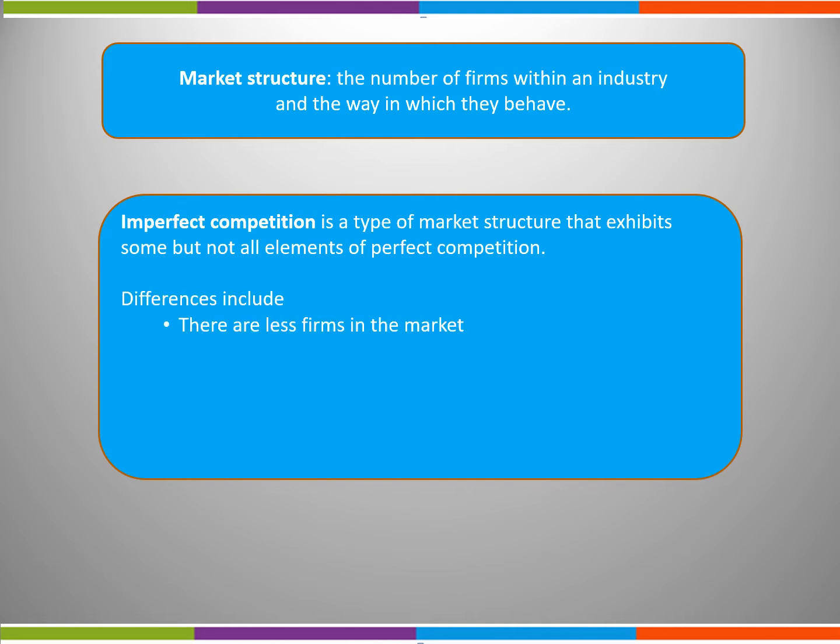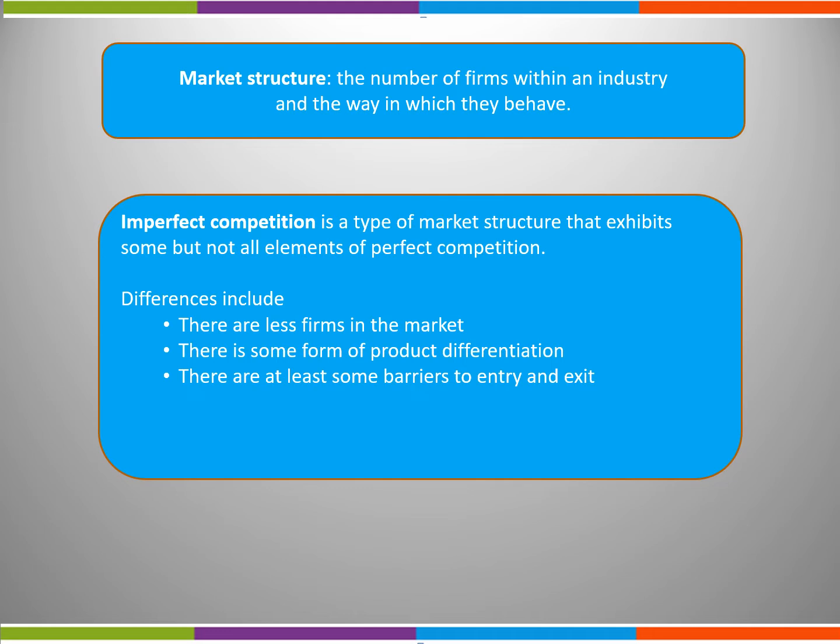Differences include there are fewer firms in the market, there is some form of product differentiation, there are at least some barriers to entry and exit, the demand curve is downward sloping, and suppliers can influence prices. Apart from the model of perfect competition, all markets operate in imperfect competition. Whilst perfect competition is mainly theoretical, imperfect competition can easily be applied empirically.